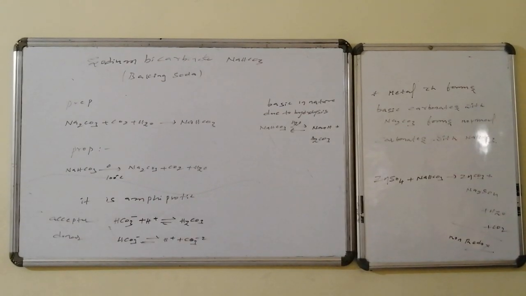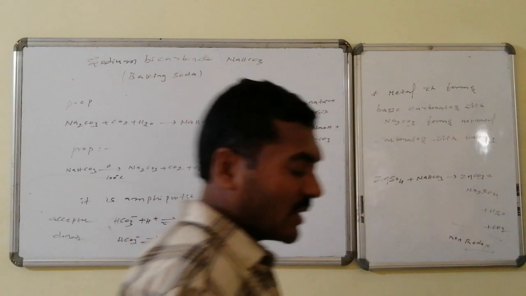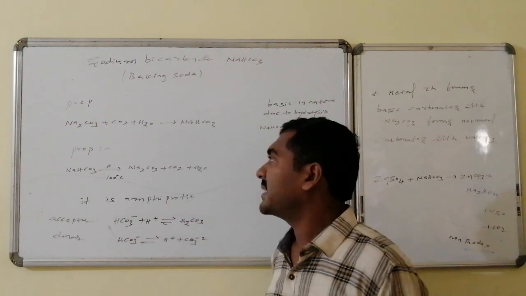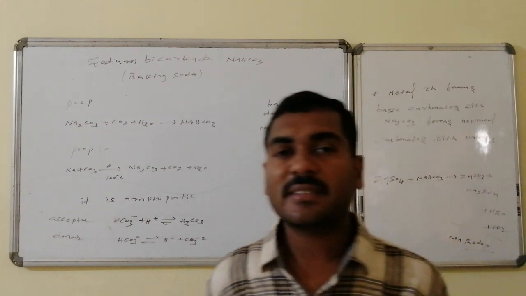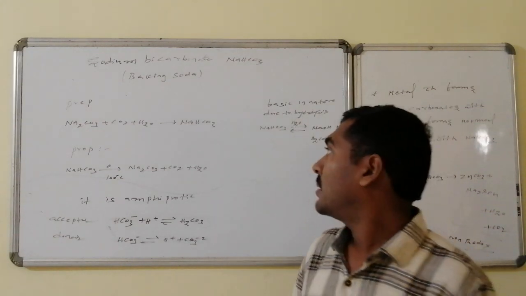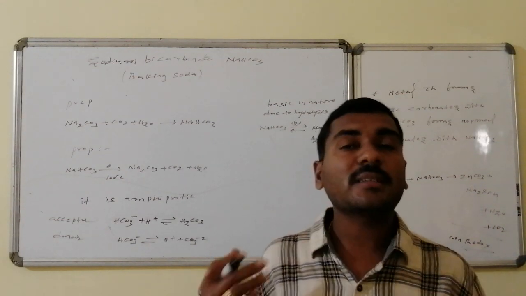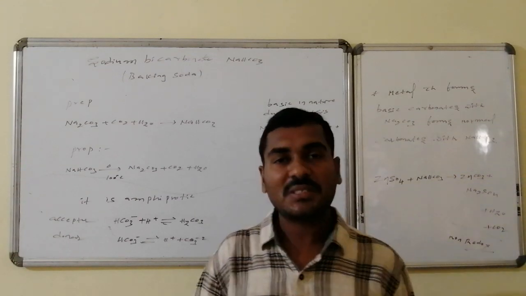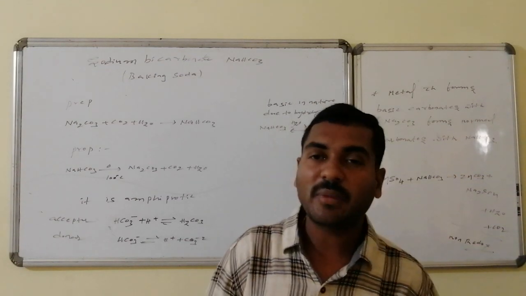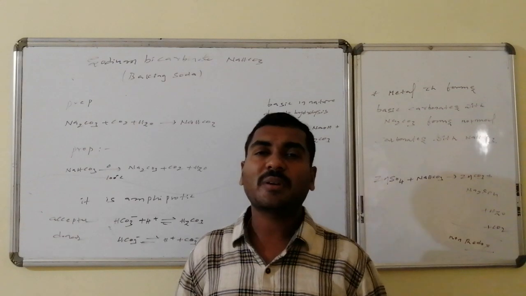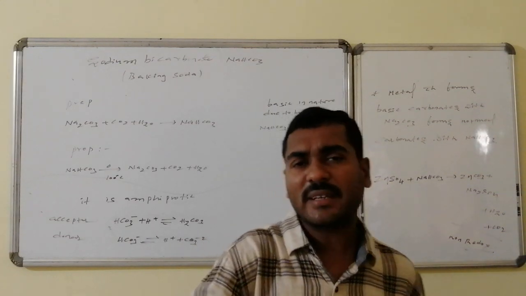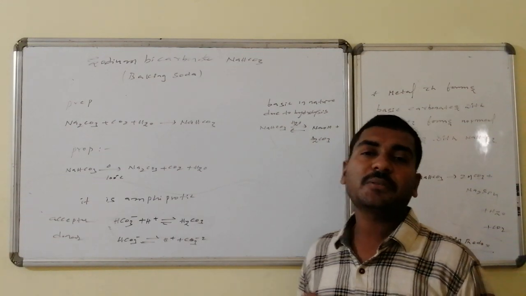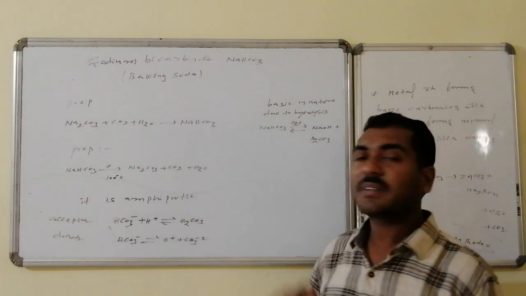Sodium bicarbonate, which is also known as baking soda, has the formula NaHCO3. For its preparation from sodium carbonate, sodium carbonate followed by carbon dioxide and water leads to sodium bicarbonate. Similarly, in the Solvay process, ammonium bicarbonate on reaction with sodium chloride, in the first step, leads to the formation of sodium bicarbonate, which has very little solubility. As a solid, it can be extracted. On heating, it is converted to sodium carbonate, carbon dioxide and water; the reverse is possible.